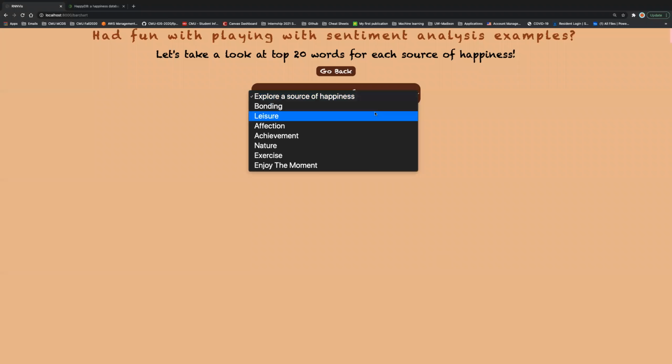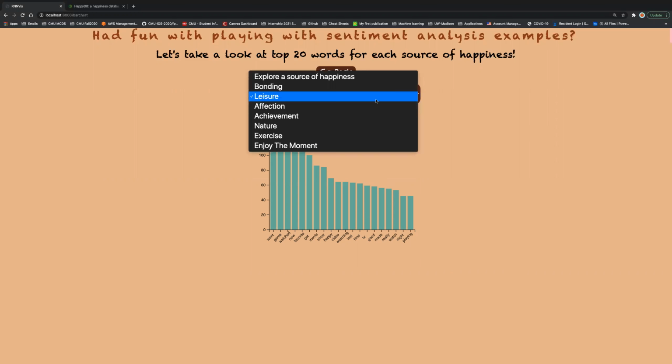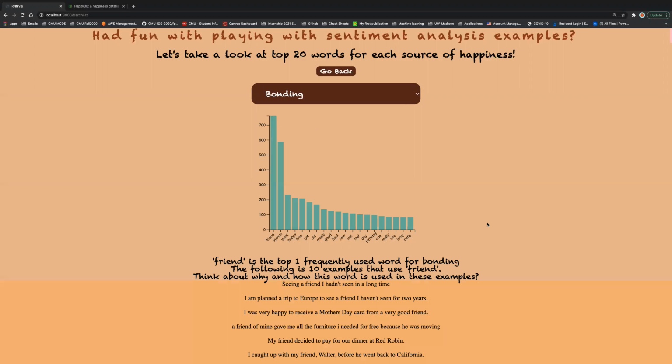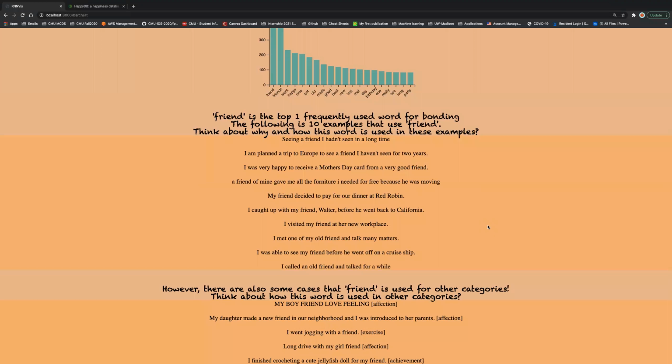We hope to provide the user a higher-level view of those sources of happiness. In this section, the user can choose a category and a bar chart will be generated, and the user can choose different categories and the bar chart will be updated. And this is an interactive bar chart. By moving the mouse over those bars, you can see the actual count of each word. And those bars are clickable. When you click a bar, 2 new subsections will be shown here.